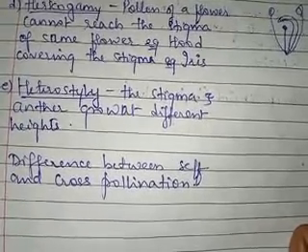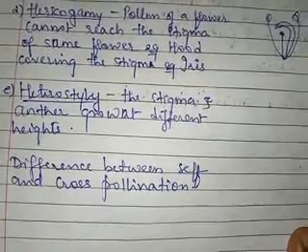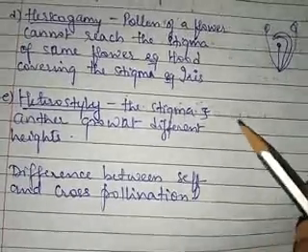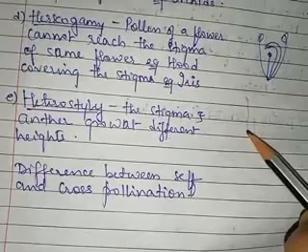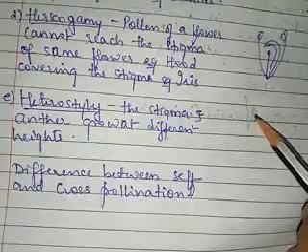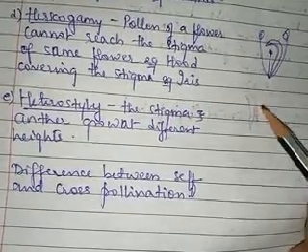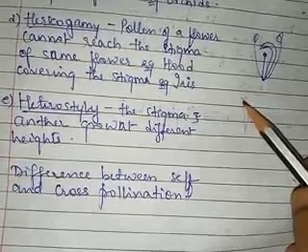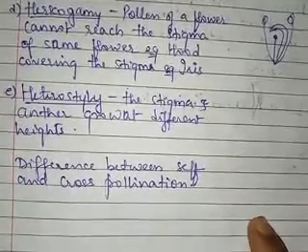What happens over here is the anthers are present at a lower level than the stigma. The stigma will be present at a height and the anther will be present below it. So there are no chances, or very little chance, that the same flower's pollen grain will get deposited on the stigma. So this is heterostyly.